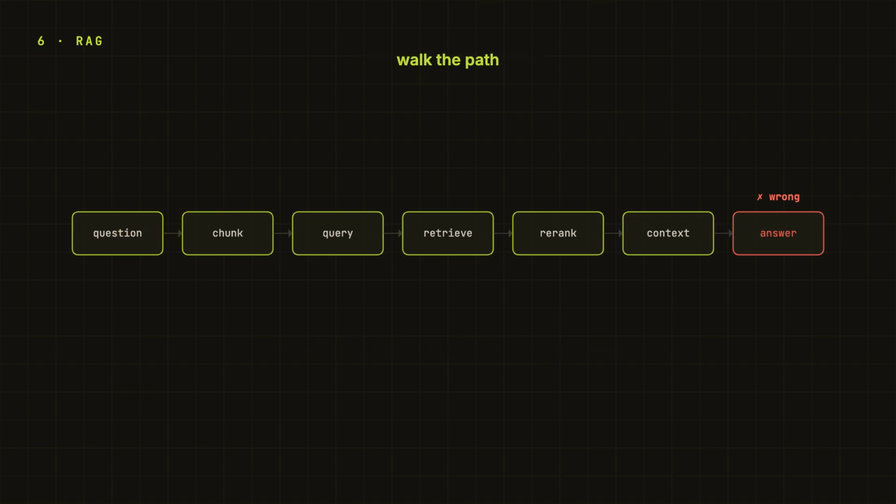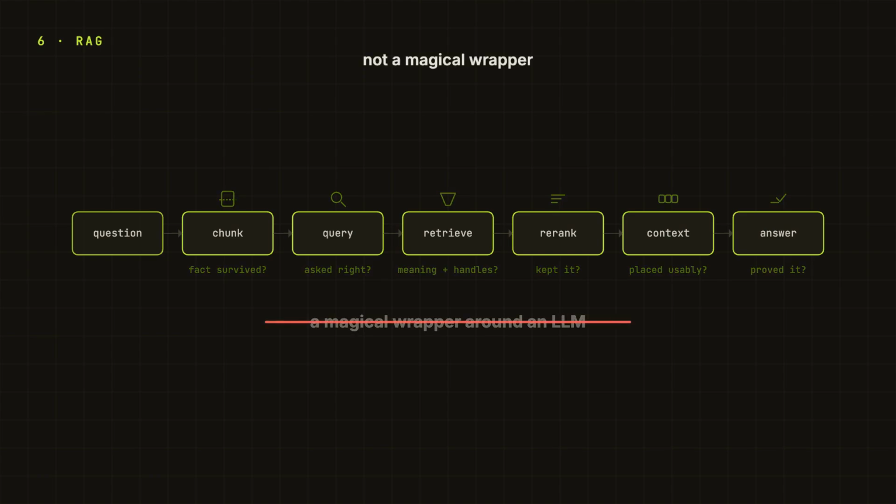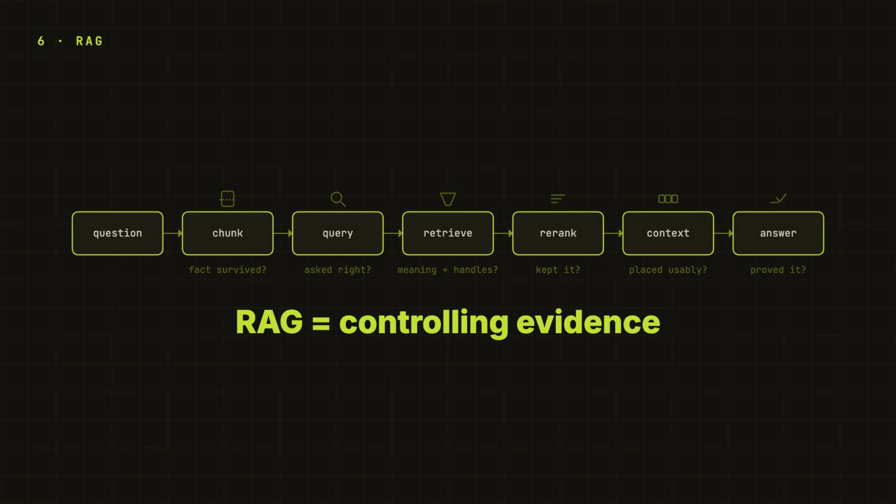Did the fact survive chunking? Did the query ask for the right thing? Did retrieval catch it, meaning and the exact handles? Did re-ranking keep it? Did the context tray place it where the model could actually use it? And did the answer prove every claim? Once you see it this way, RAG stops being a magical wrapper around an LLM, and it also stops being just vector search. At a high level, RAG is the discipline of controlling the evidence. That is the whole thing.